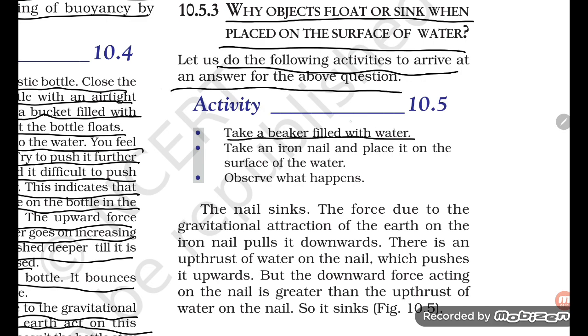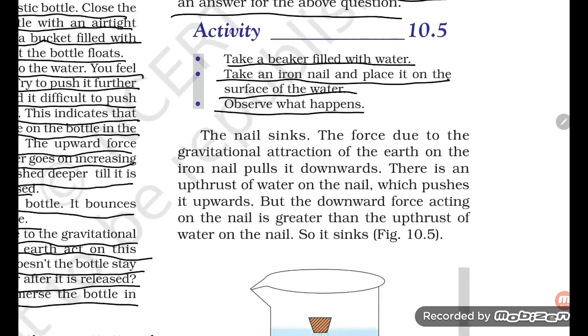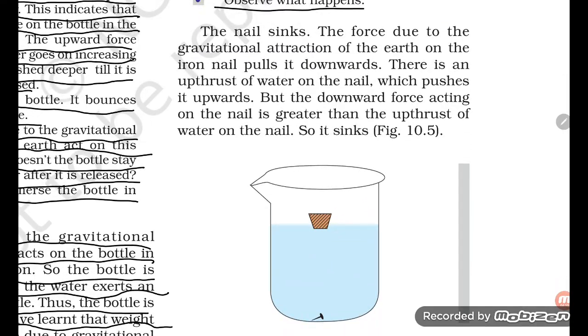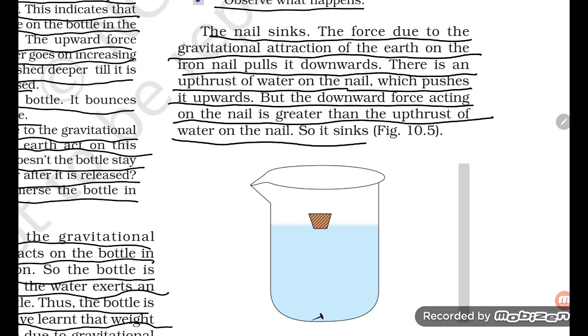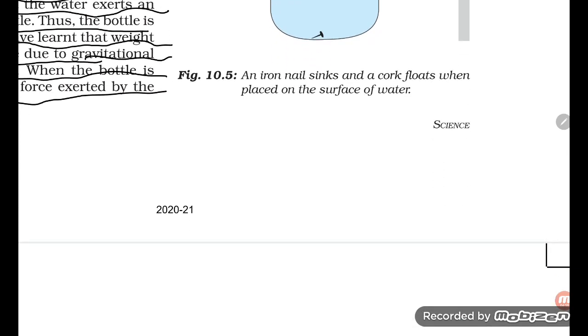Take a beaker filled with water, take an iron nail and place it on the surface of the water. Observe what happens. The nail sinks. The force due to gravitational attraction of the earth on the iron nail pulls it downward. There is an upthrust of water on the nail which pushes it upward, but the downward force acting on the nail is greater than the upthrust of the water on the nail, so it sinks.